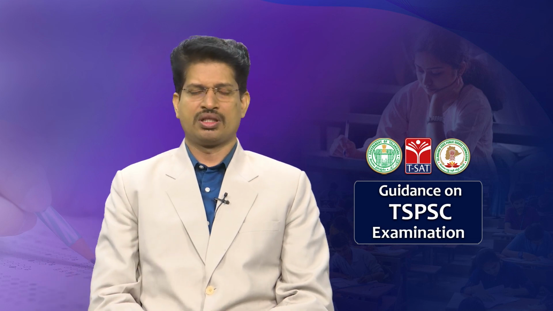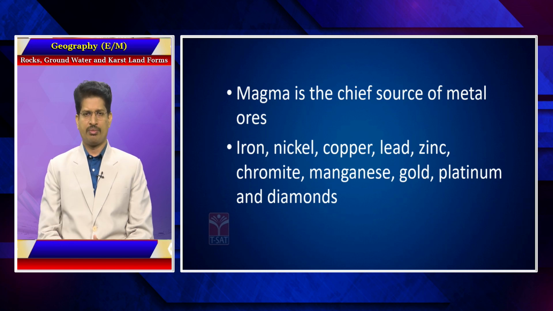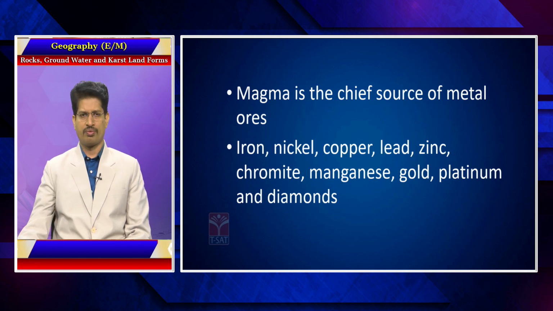So, magma is the source of formation of certain minerals. There might be a question to you: what are the different kinds of minerals available from the source of magmatic rocks? These are the different kinds of metallic minerals like iron, nickel, copper, lead, zinc, chromite, manganese, gold, platinum, and diamonds, where a diamond is not a metal, of course. These are the different kinds of minerals which are available in magmatic rock, and a question can be framed on this.